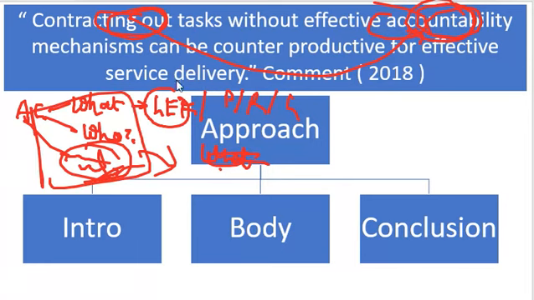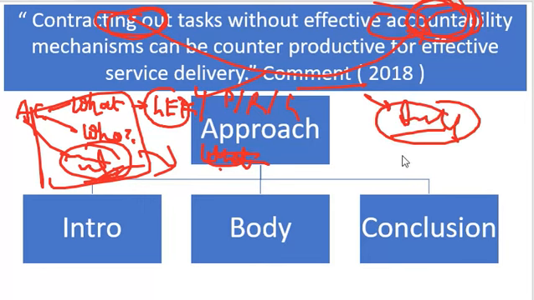You can add some more points, and then in the conclusion you can say that accountability is important and should be there, and you can give examples of different tools being used to bring accountability into the system, like citizen charters and audit.